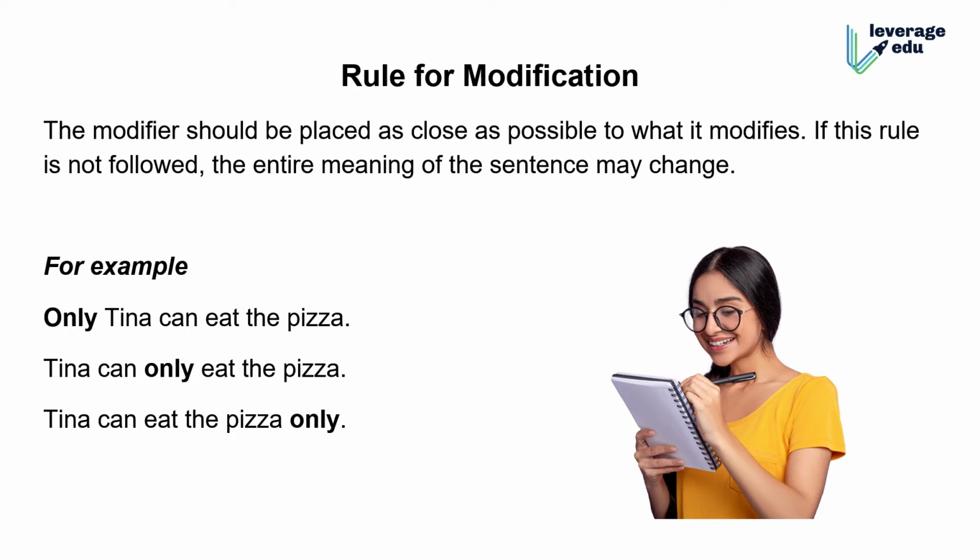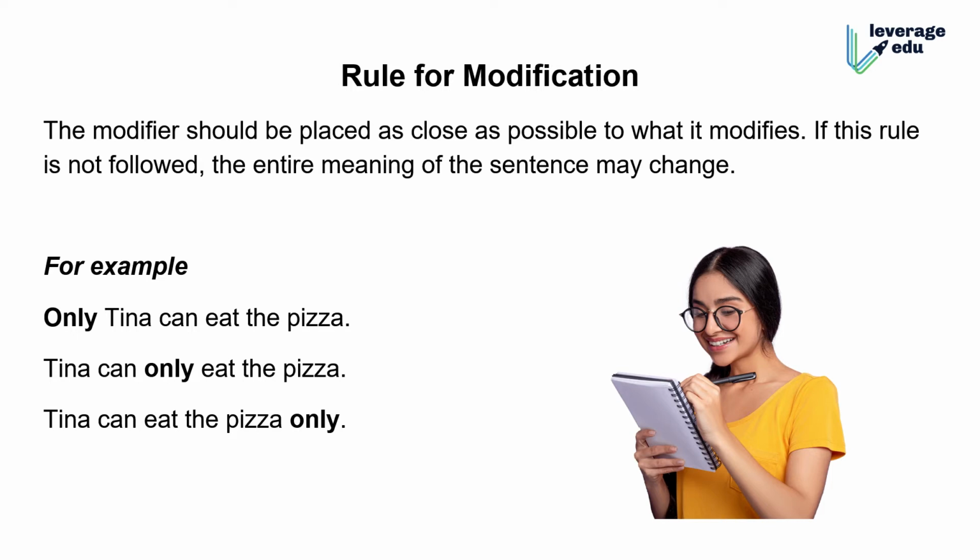Tina can only eat the pizza. Only Tina means that out of the group, only Tina can eat the pizza, others can't. Tina can only eat the pizza means she can't eat anything else. Tina can eat the pizza only means, out of the eatable items, she can't eat anything else. So it changes the meaning of the sentence.